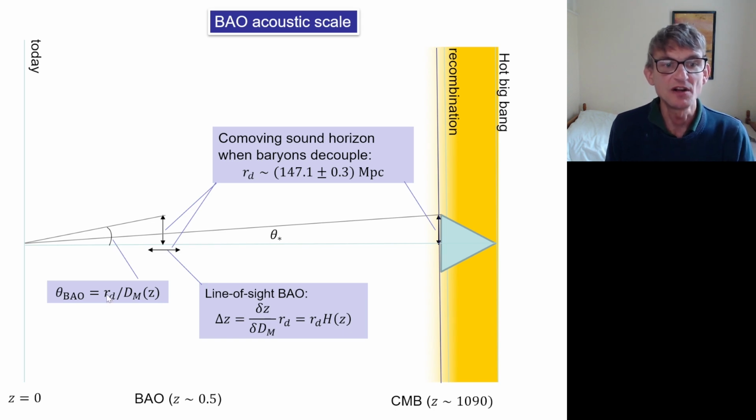But if we know r_d, because it's inherited from the early universe, which we understand, then that allows you to infer the angular diameter distance. You can also measure the interval of redshift of this scale along the line of sight, and that translates into a measurement of the expansion rate at a given redshift multiplied by this same sound horizon scale.